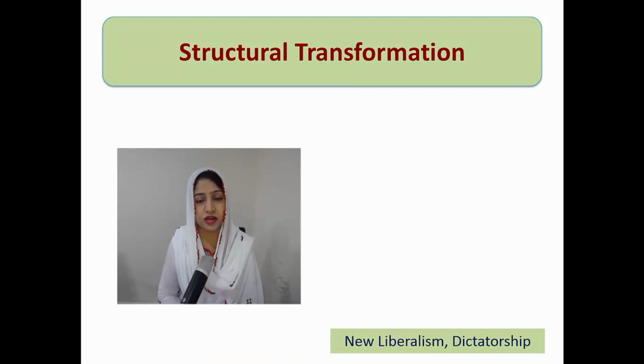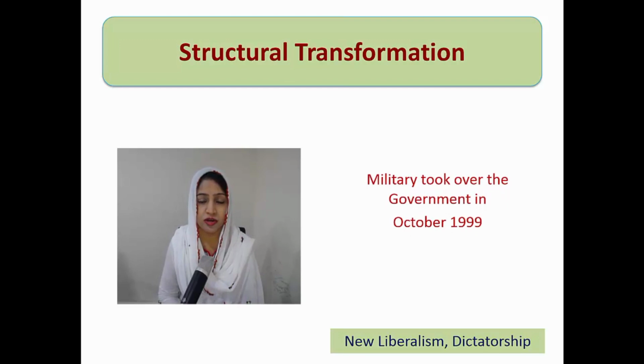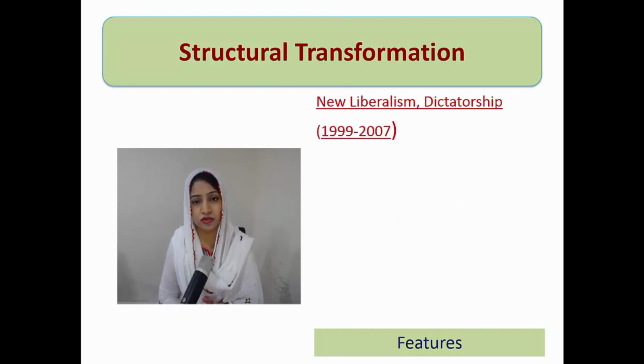The 6th economic era is basically new liberalism or dictatorship time period. That means this was the start of the third military government in Pakistan. It started in October 1999 by a military taking over the government, and the time span is between 1999 to 2007.